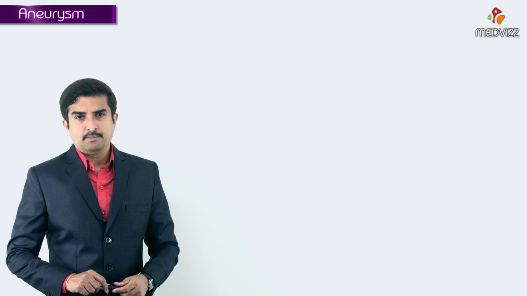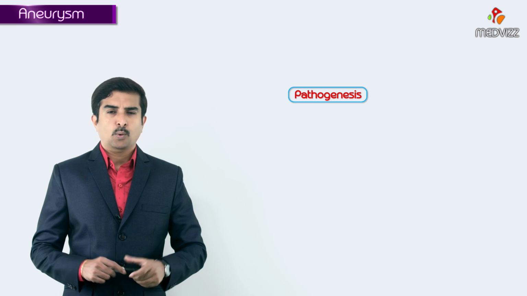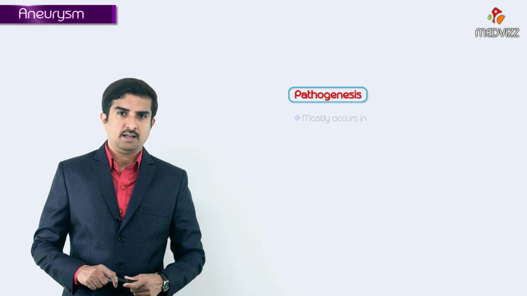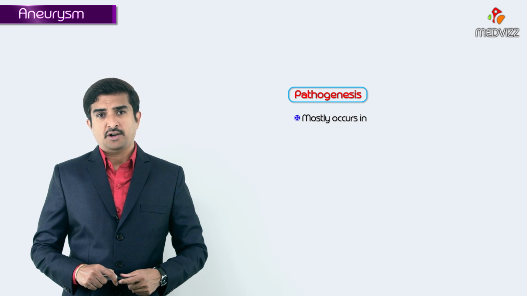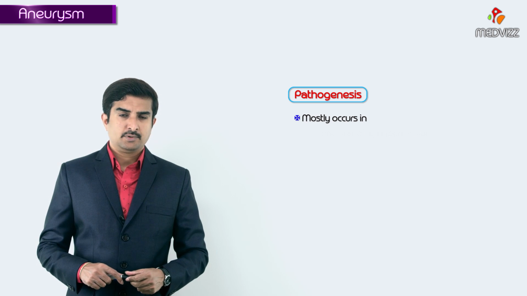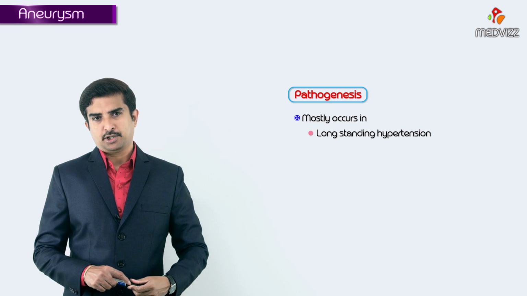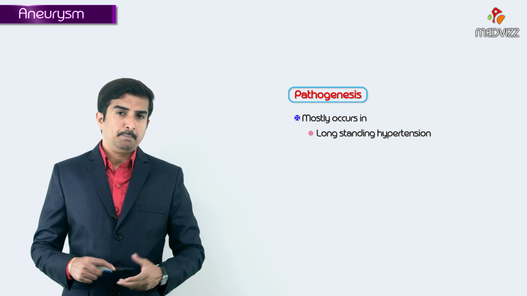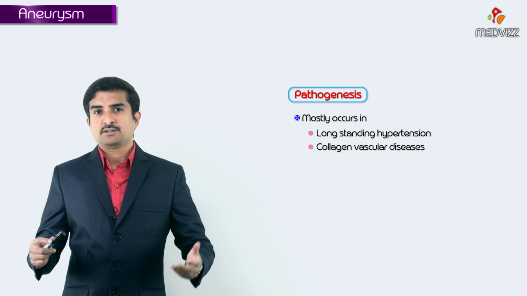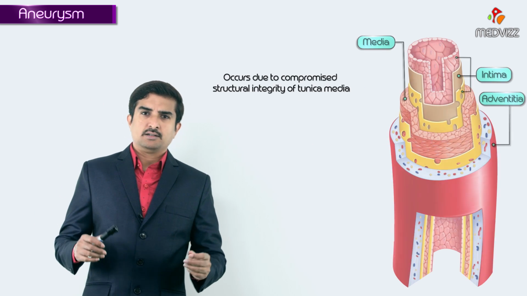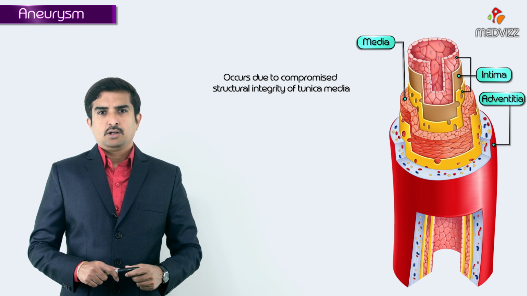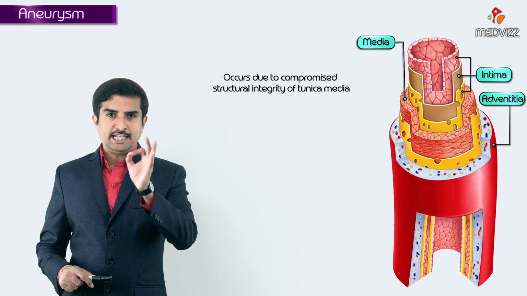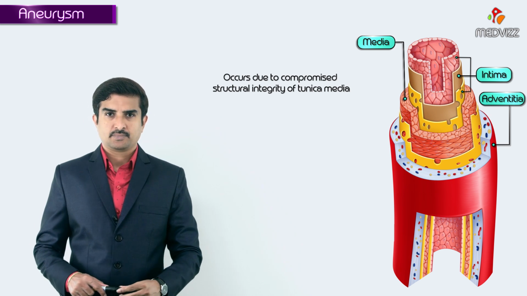Now let me explain about the pathogenesis of aneurysms. Why do these aneurysms generally occur in the majority of individuals who are suffering from long-standing hypertension, or maybe people who are suffering from collagen vascular diseases? So these aneurysms occur especially due to compromised structural integrity of the media.